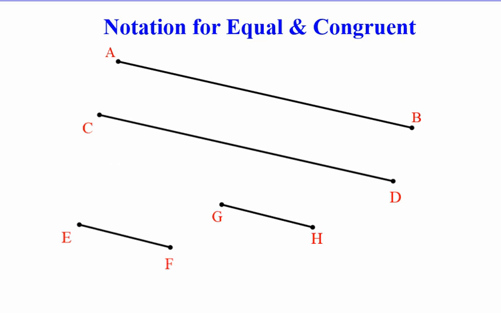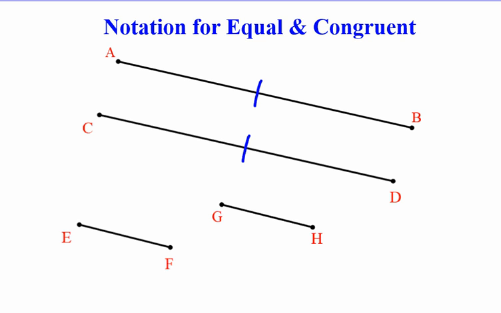Okay, so how do we identify that segments are equal and congruent when they're shown to us like this? Well, obviously here, line segment AB and line segment CD are congruent, or at least it appears to be. But how would we want to make sure that somebody knew they were congruent or had equal length? We do this by simply putting a tick mark on each segment. Since each segment has one tick mark on it, that shows anybody looking at it that they are congruent.